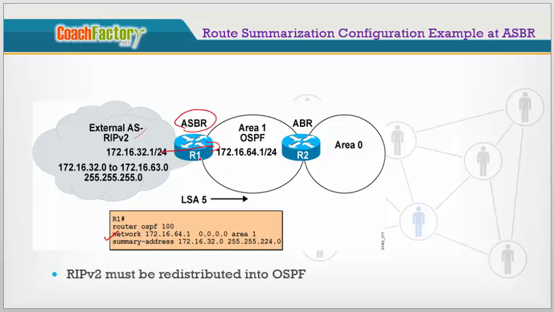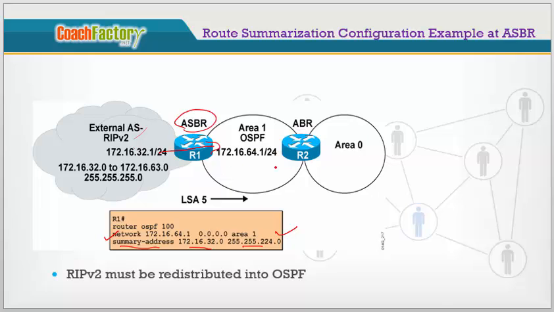Under the router OSPF process on the ASBR, we need to give summary-address, then whatever summary address we get after doing supernetting, the summary address and the subnet mask. When we give this command on the ASBR, it will only advertise the summary network to area 1 and area 0.